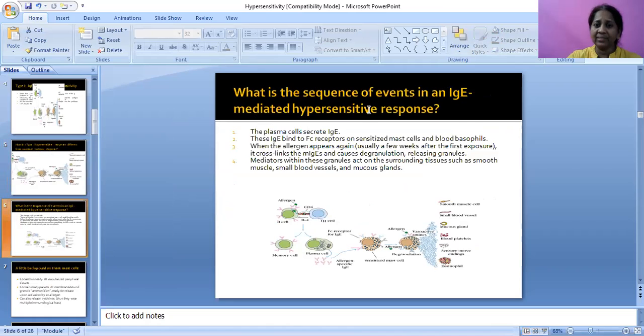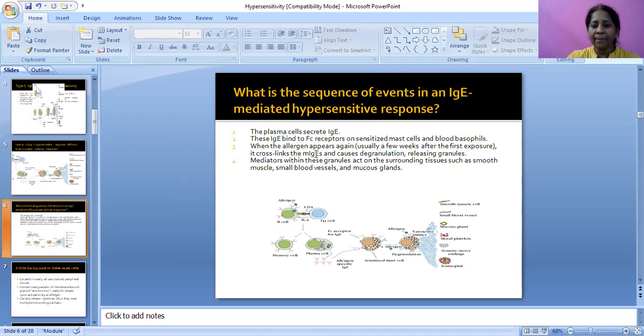What is the sequence of events in an IgE-mediated hypersensitivity? The plasma cells secrete IgE. First step, the immunoglobulin E binds to Fc receptors on sensitized mast cells and blood basophils.